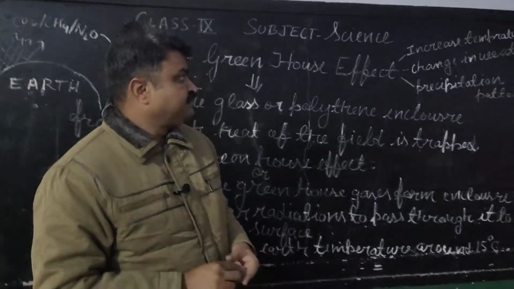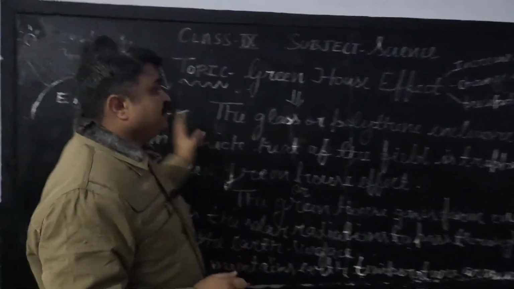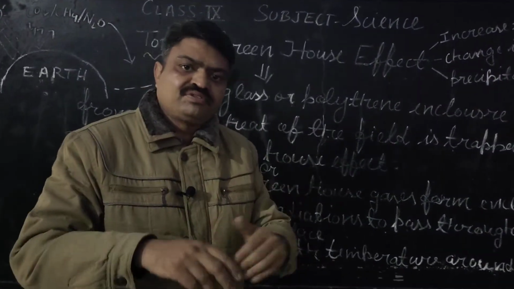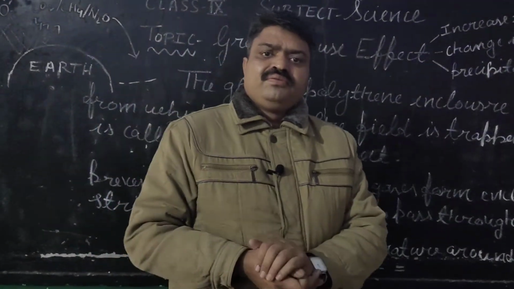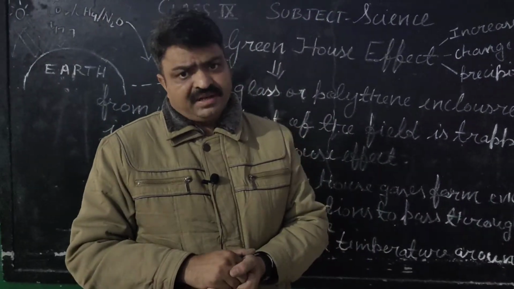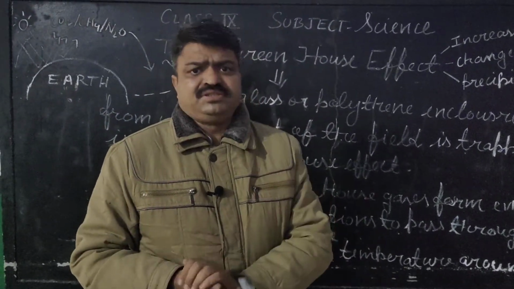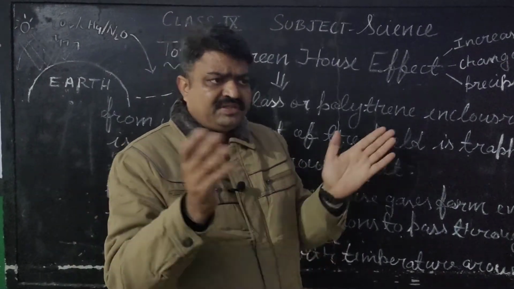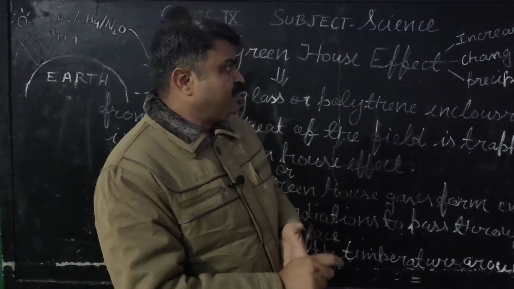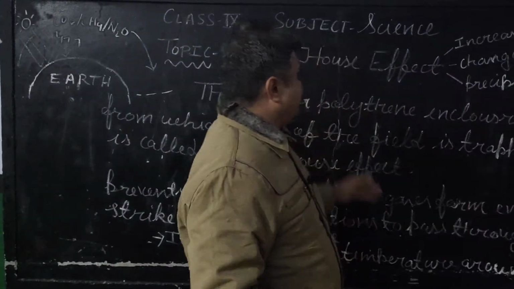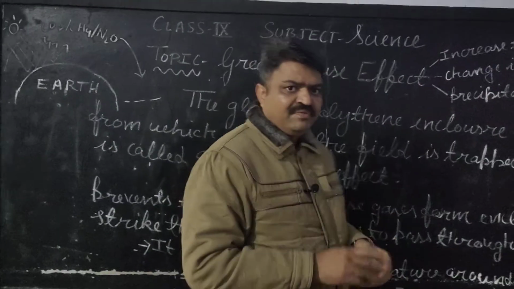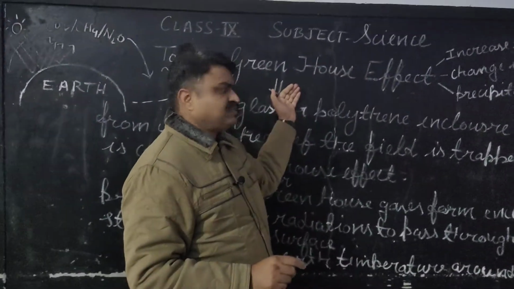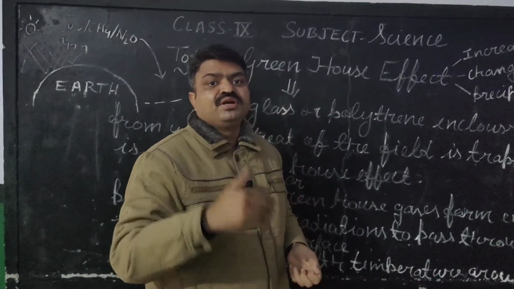And with this, it is also changing the weather pattern. Sometimes we have cold, sometimes we have heat, sometimes we have rainfall, and all those weather changes don't depend on the season. We may have them in a disturbed sequence. And what is the main reason for it? The main reason is global warming, and we have global warming due to the greenhouse effect, or due to more pollution on the earth.